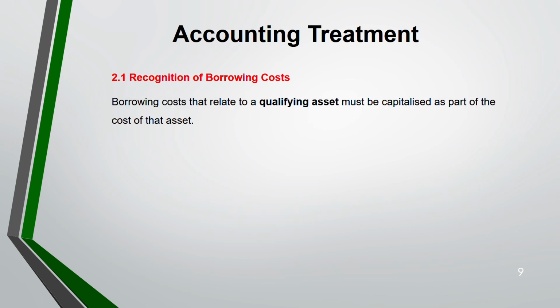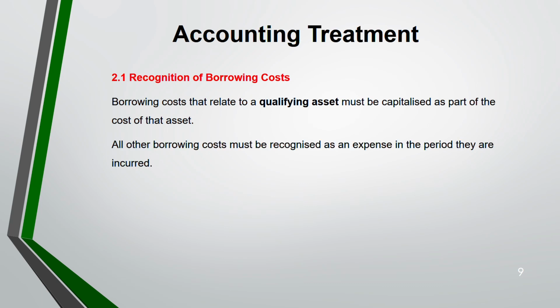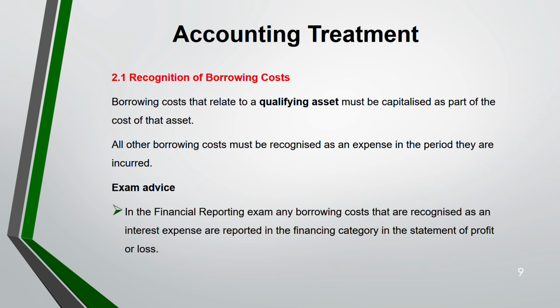Now when do you recognize the borrowing cost? Borrowing cost that relates to a qualifying asset. Not all the borrowing costs are capitalized. Only the borrowing cost that relates to a qualifying asset must be capitalized as a part of the cost of that asset. Other than that, all other borrowing cost will go as an expense in your profit and loss. Now, in your FR exam, any borrowing cost that is recognized as an expense will be reported in the finance category in your statement of profit and loss.